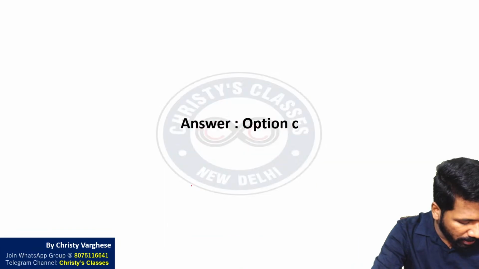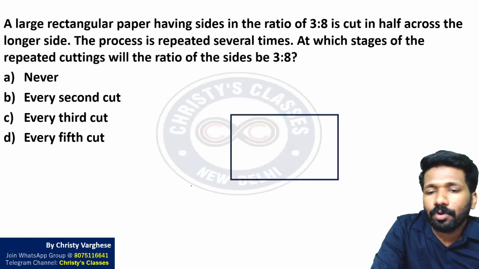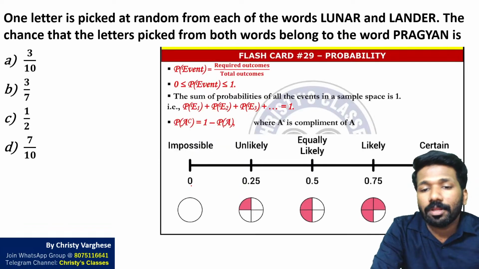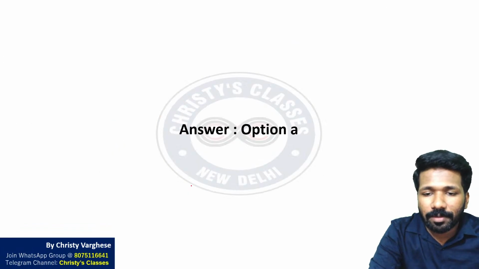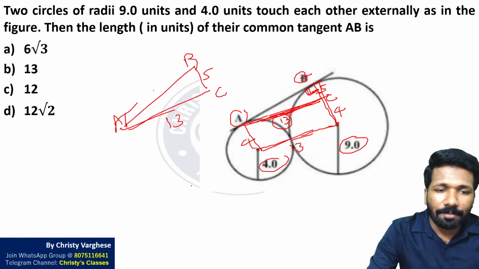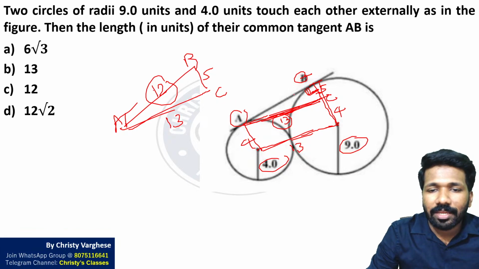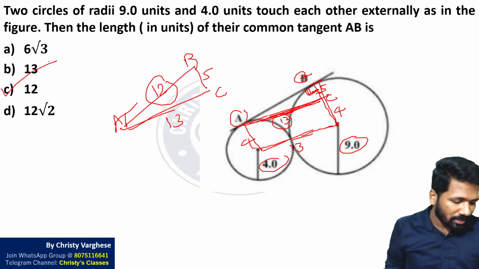That way you can find it, or you can directly do by Pythagoras theorem if you don't know about Pythagorean triplet. Pythagorean triplet saves time. That is why I am asking you to learn that. Anyway, Pythagoras theorem या Pythagorean triplet use करिए, 12 मिलेगा ये, and that AB length is what we need. That is why option C is the answer.